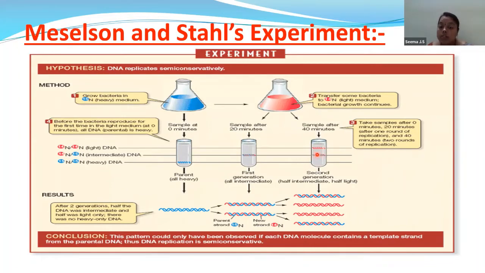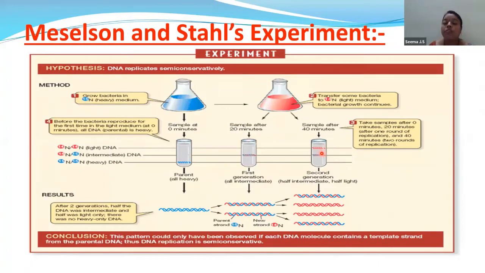How? One strand was in the middle, another strand was on the upper side. That means the hybrid strand is in the middle, which contains N14 and N15, and the strand on the upper side is light nitrogen. So this is N15.